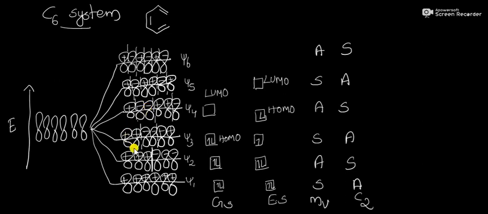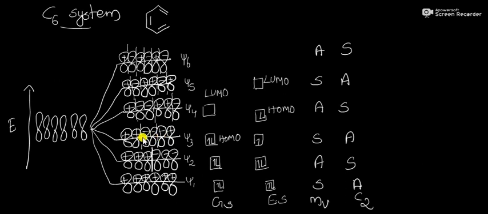Then another observation is, as the energy increases, the symmetry behavior of molecular orbitals with respect to the vertical mirror plane will be symmetric, anti-symmetric, etc. If the molecular orbitals have an even number of nodes, they are symmetric with respect to the vertical mirror plane.